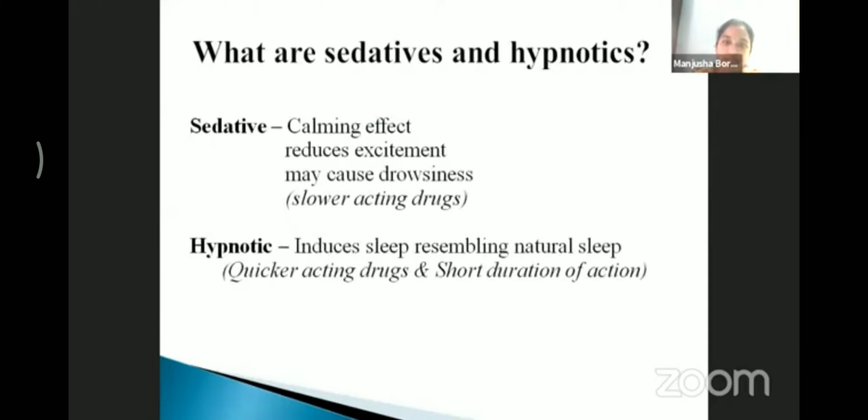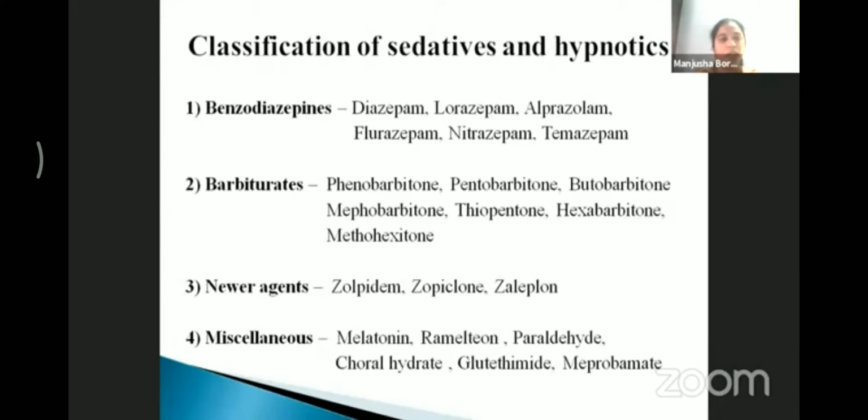What are sedatives and hypnotics? Sedatives are the drugs that reduce excitation, cause drowsiness, and calm the person without inducing sleep. Whereas hypnotics are the drugs that produce sleep which resembles natural sleep. This is a classification of sedative and hypnotic drugs.